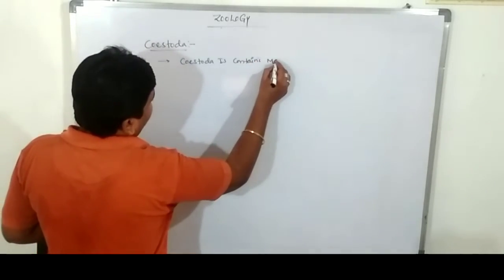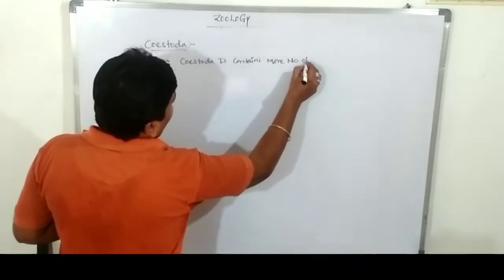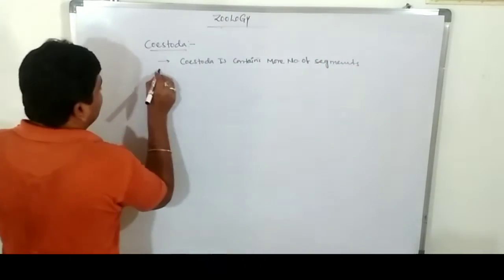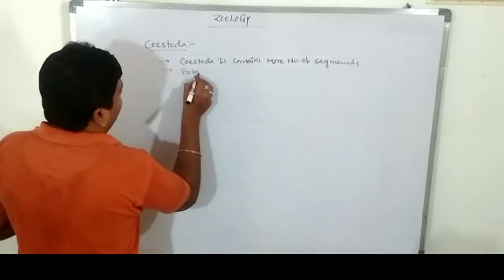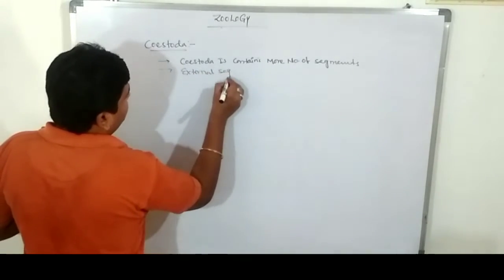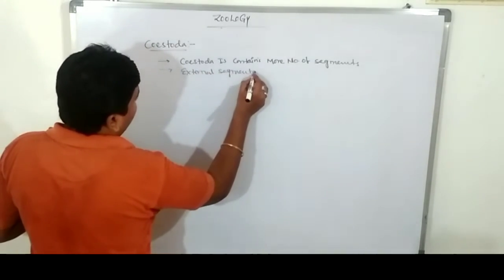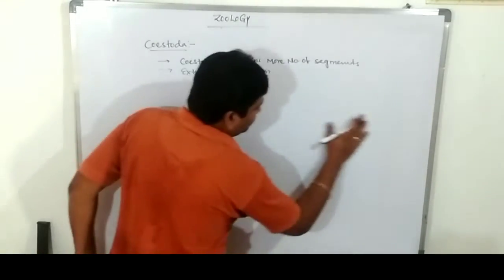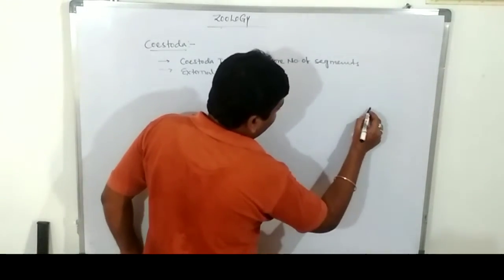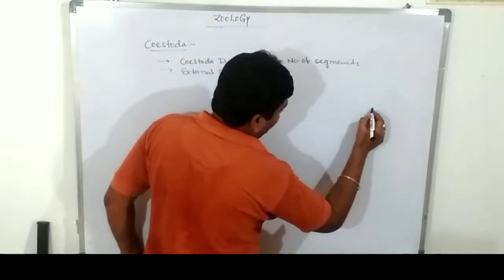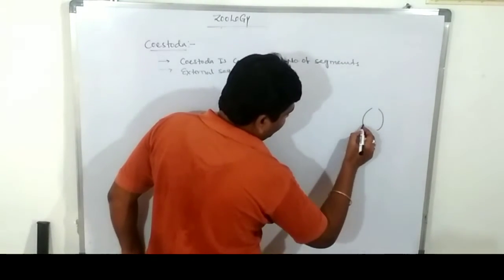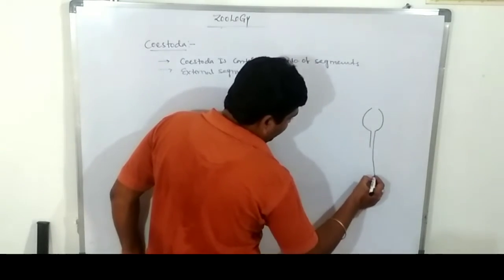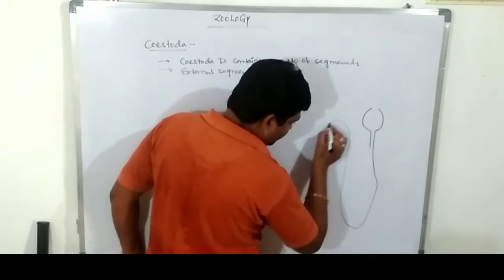Only the Cestoda contain a large number of segments. Which type of segment? External segmentation. So these are examples. What is that example? Taenia solium. This is known as the head part, containing a large number of segments.